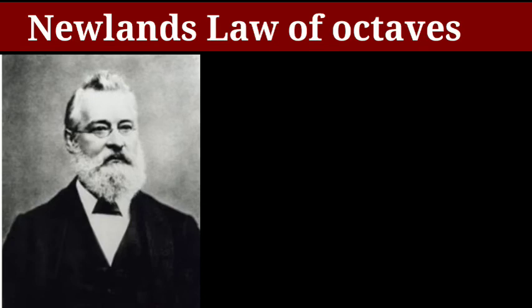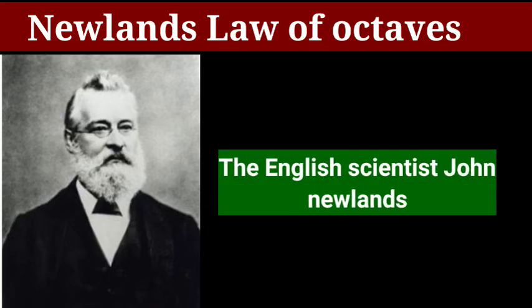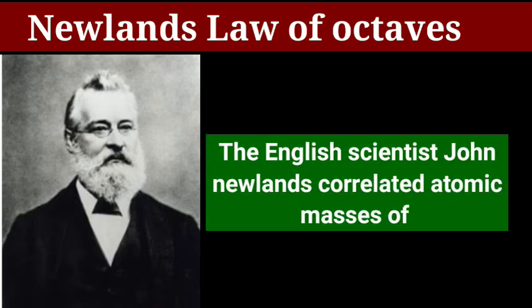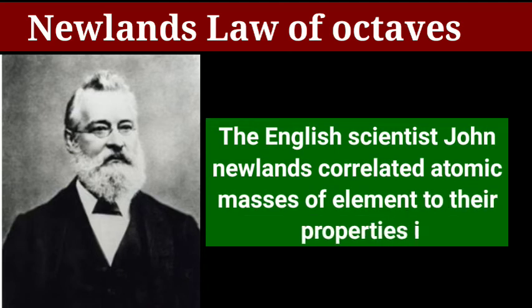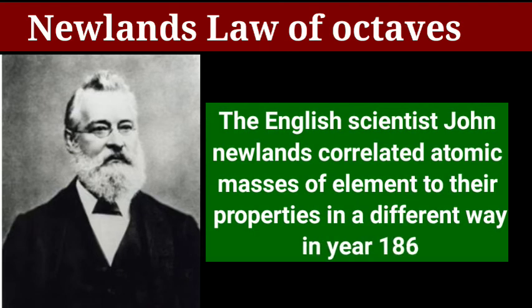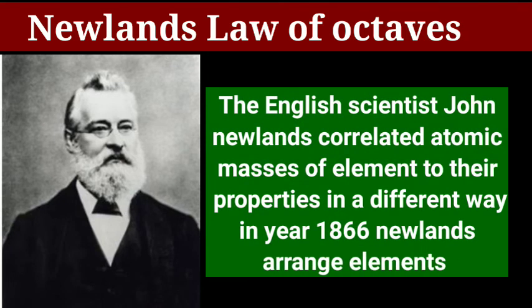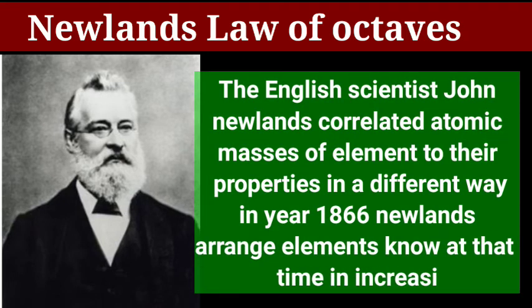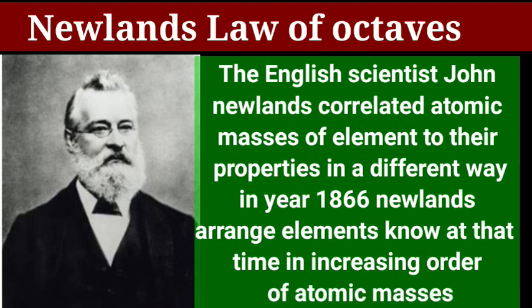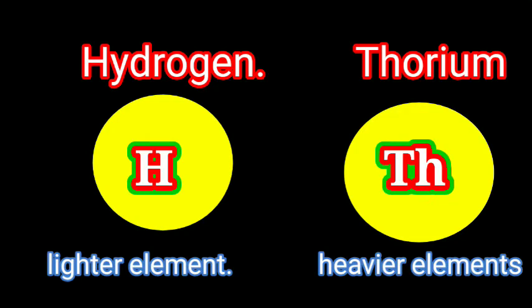Newland's law of octaves. The English scientist John Newland correlated the atomic masses of elements to their properties in a different way. In the year 1866, Newland arranged the elements known at the time in increasing order of their atomic masses. He started with the lightest element, hydrogen, and ended with thorium.